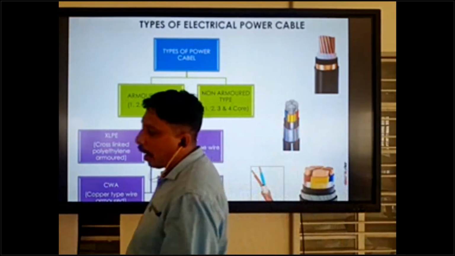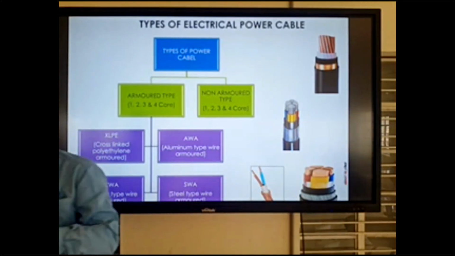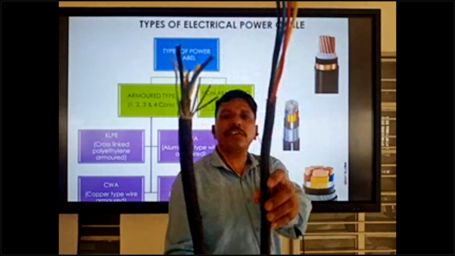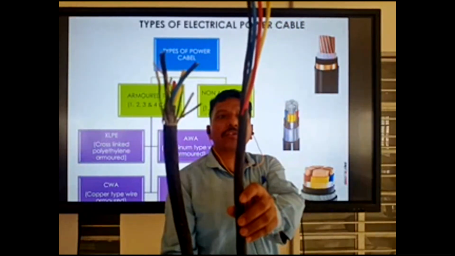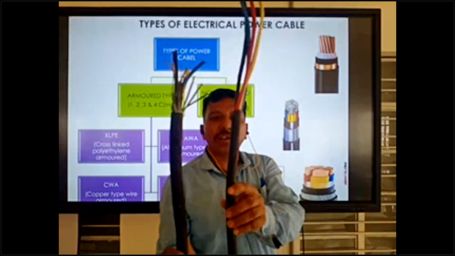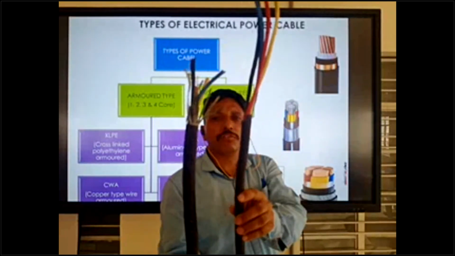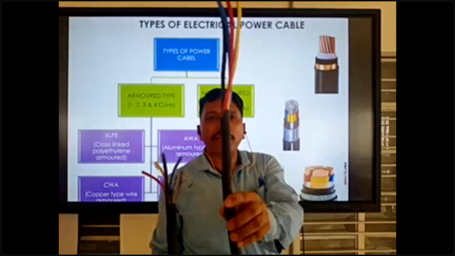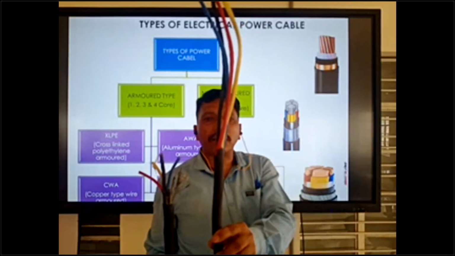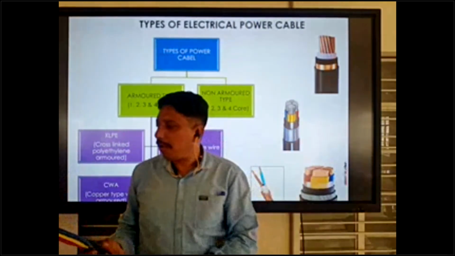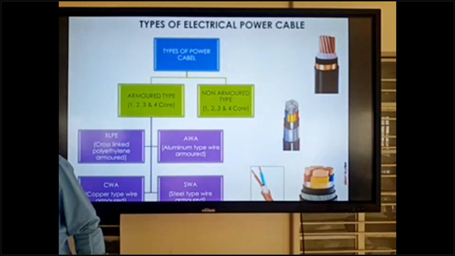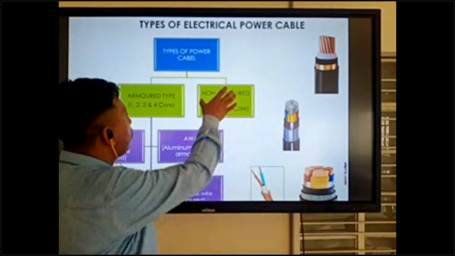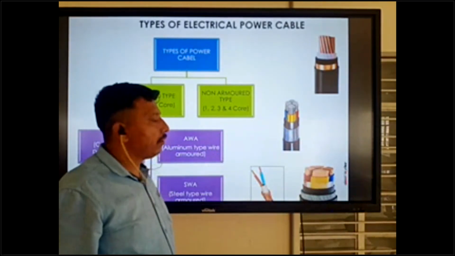So I will give you two examples. This is the armored type cable, there is the armor. And this is the non-armor type, there is no armor, only insulation. So these are examples of armored cable and non-armored cable. Okay, so the power cable has two types: armored cable and non-armored cable.